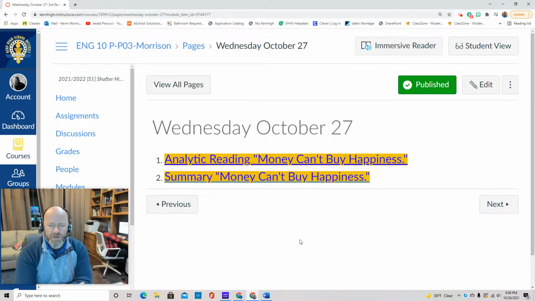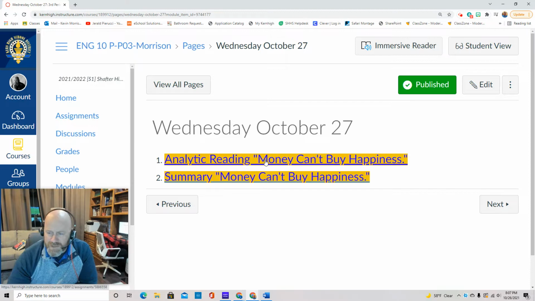So we got some analytic reading and a summary to do. These are both processes that you've been doing the last couple of weeks. So this is kind of a final, let's see how we're doing to check to see if you're learning what you're supposed to do and getting the skills down. So two things on the list today. Both of these are going to be due by the end of the period tomorrow. Okay, so you have two class periods to work on these. That should be enough. So you got to get to it though. Okay, you guys got to work.